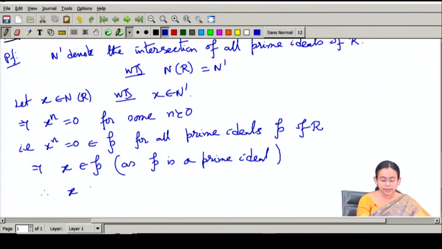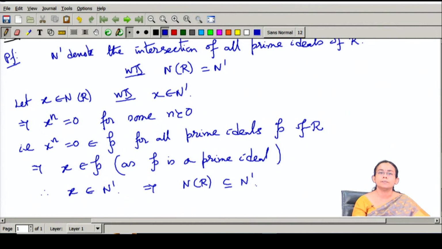This says that x belongs to N prime. So this proves that the nilradical is contained inside the intersection of all the prime ideals.